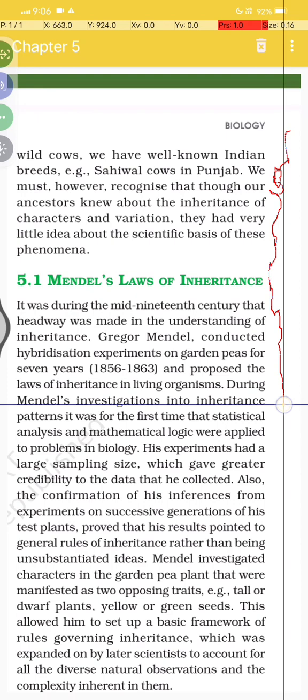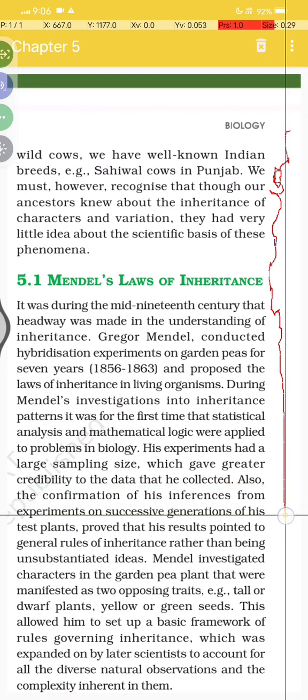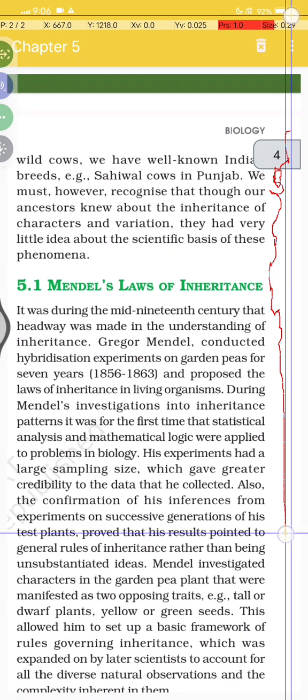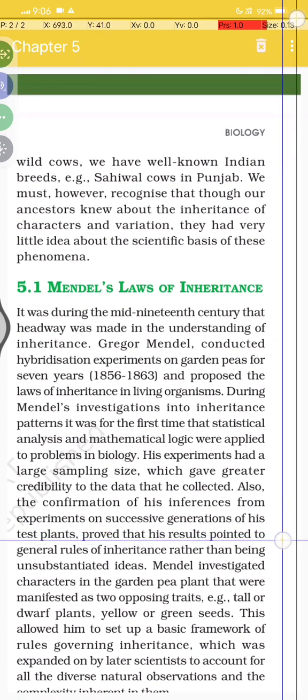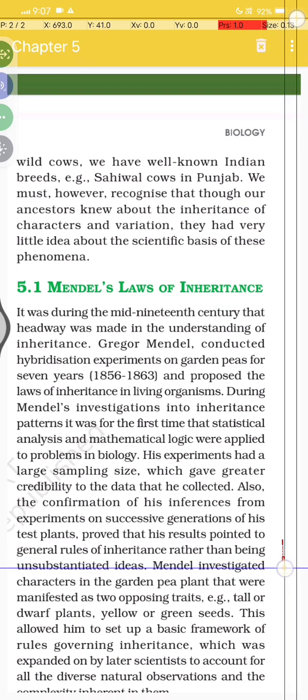During Mendel's investigation into inheritance patterns, it was for the first time that a satisfactory analysis and mathematical logic were applied to a problem in biology. His experiment had a large sample size, and this gave greater credibility to the data that he collected. Also, the confirmation of his inheritance pattern on successive generations of his test plants proved that the results pointed to general rules of inheritance rather than being unsubstantiated ideas. समझ रहे हो?